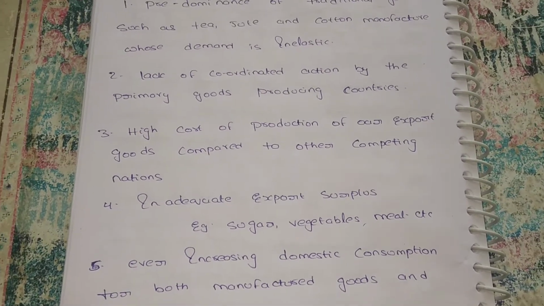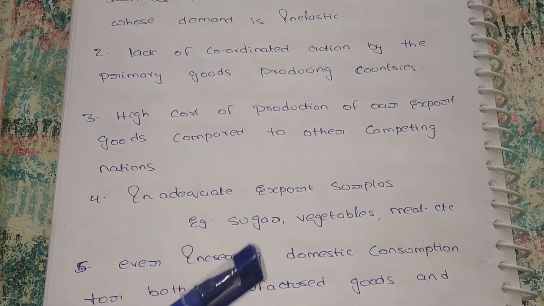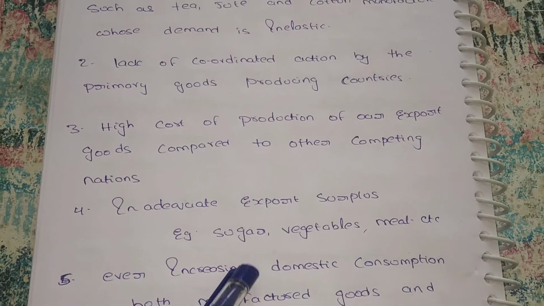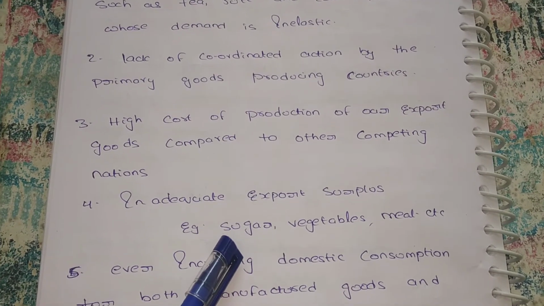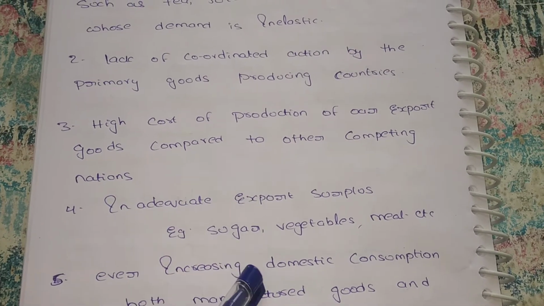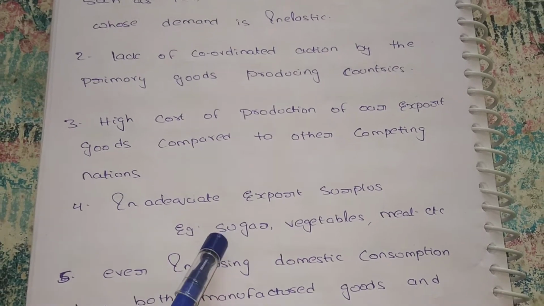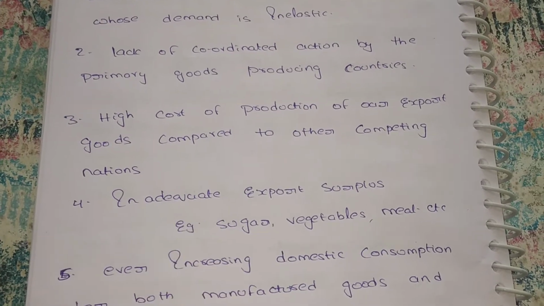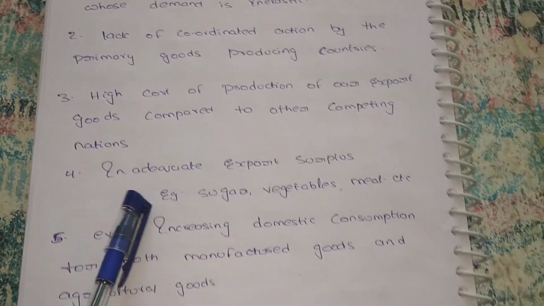Inadequate surplus means the goods we produce are utilized in our own country. There is no surplus of goods we are producing, because of our various natural resources. We are producing the goods, but those goods are used in our own country, there is no surplus. So for this also our exports have decreased.